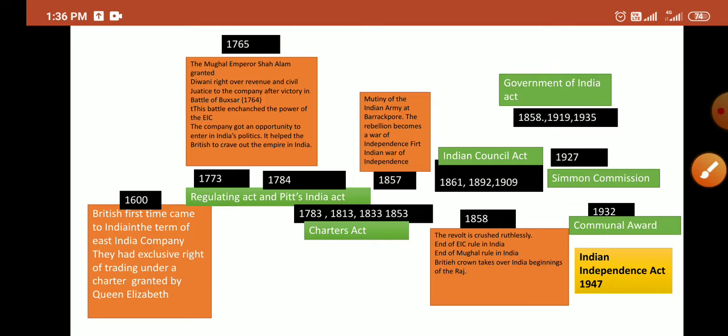And later in the year 1927 the Simon Commission came to India, later in 1932 the Communal Award was announced, and finally in the year 1947 we got independence, and the Indian Independence Act was enacted.